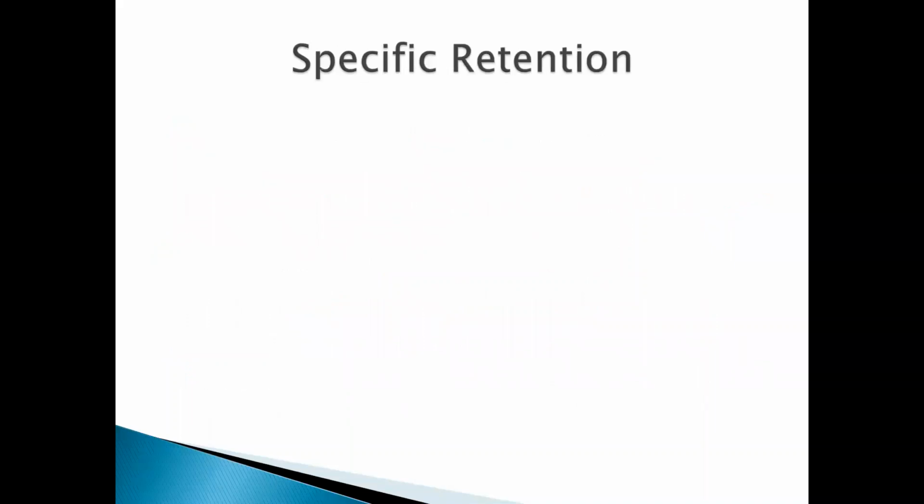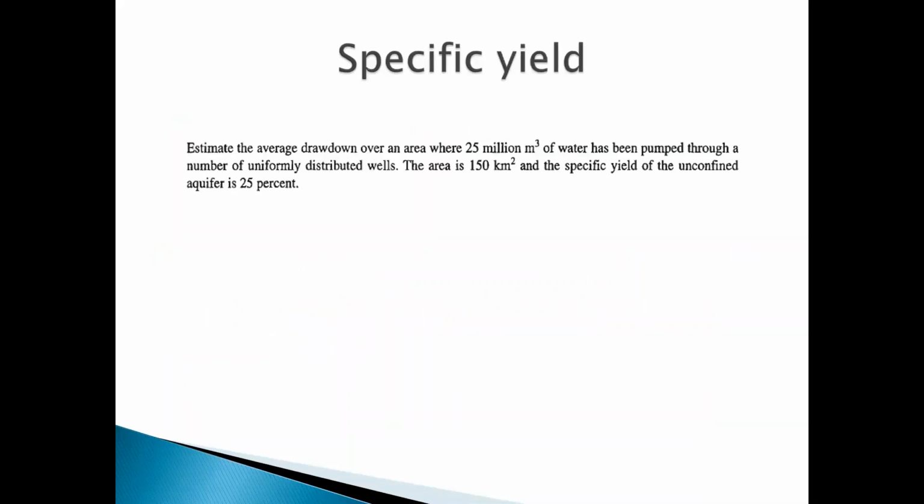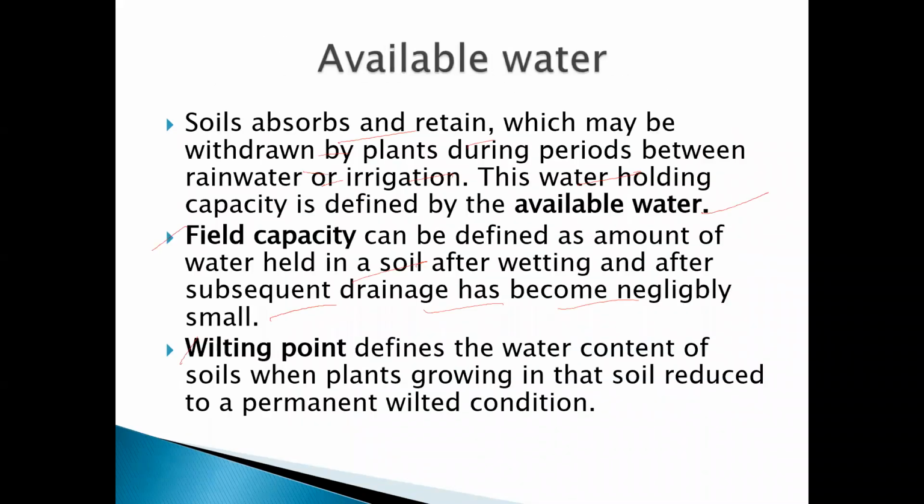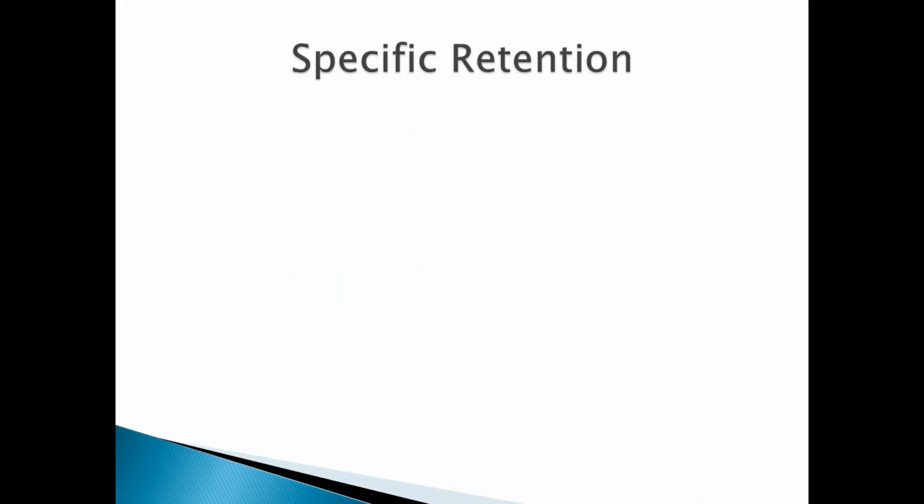Then specific retention. Specific retention, specific yield, and specific coefficient. Specific retention is the ratio of water retained by the aquifer against gravity. The formula of specific retention is SR is equal to retained water upon total water multiplied by 100. This is WT, total water.